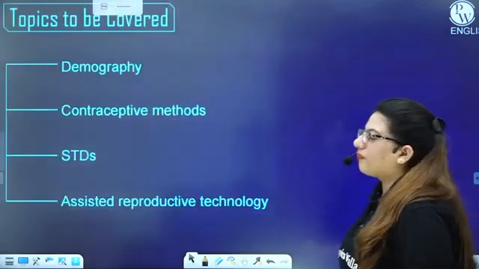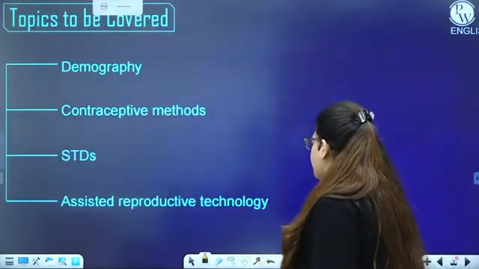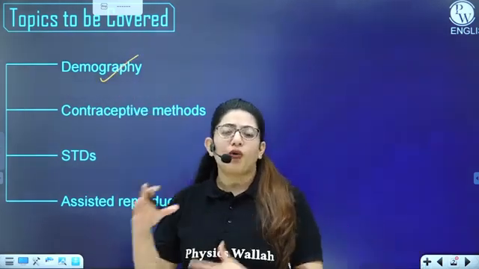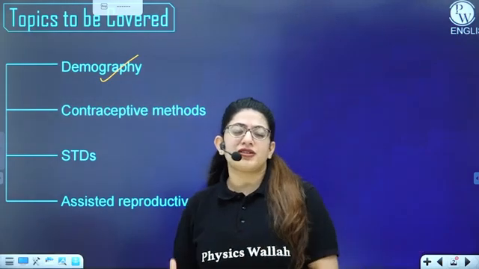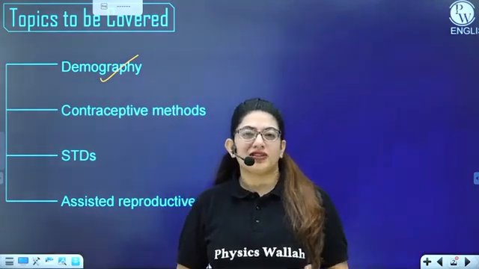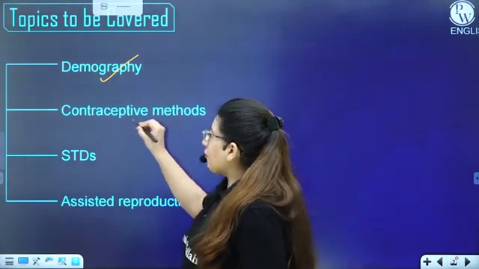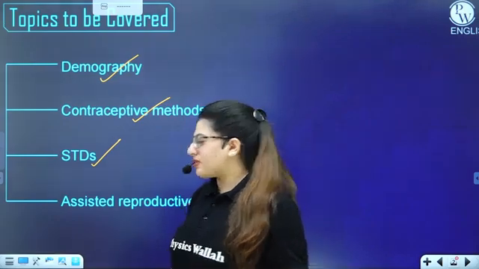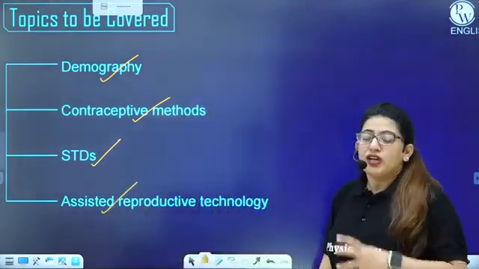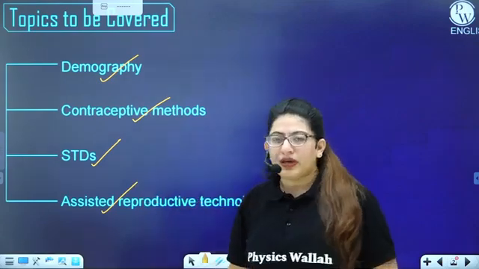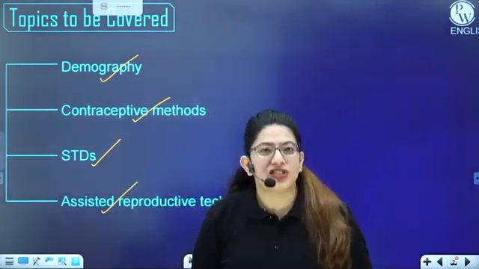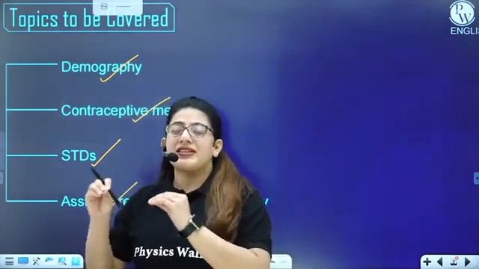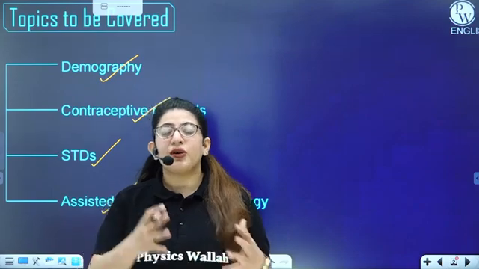So what are we going to study here? We are going to study a lot of very interesting things. One is demography. Demography is the study of population. So, how the population works, what are the factors that increase the population, and what are the factors that decrease the population. Second, we have contraceptive methods, commonly known as birth control methods. We have STDs, the sexually transmitted diseases, and assisted reproductive technology. So, this chapter comprises these four important topics, and the chances of questions arriving in your exam are much higher. Though it's a very small chapter, it's interesting at the same time, and it also carries a lot of weightage in NEET.